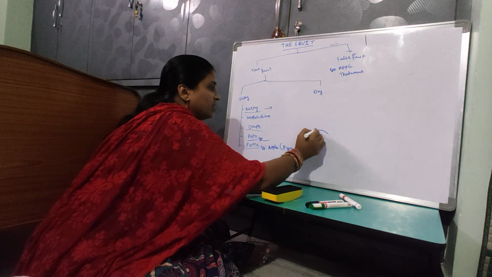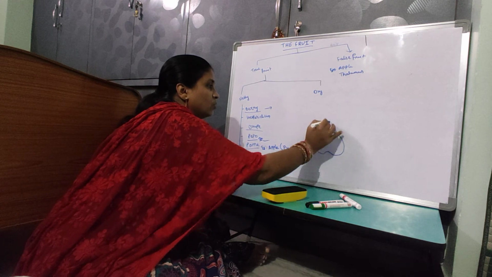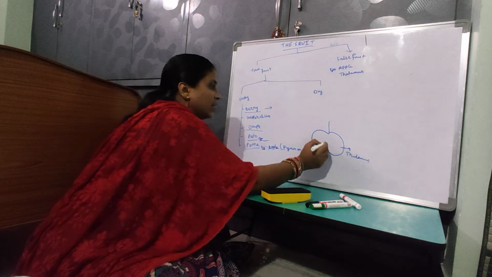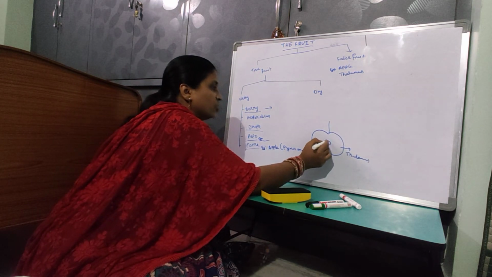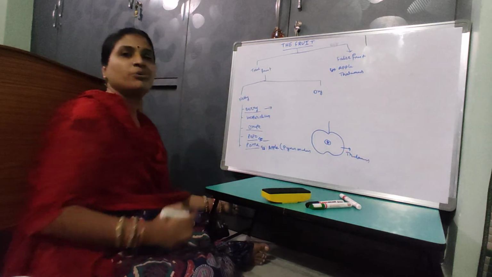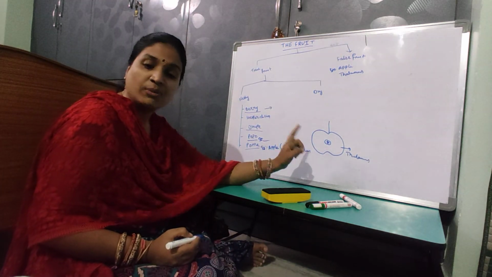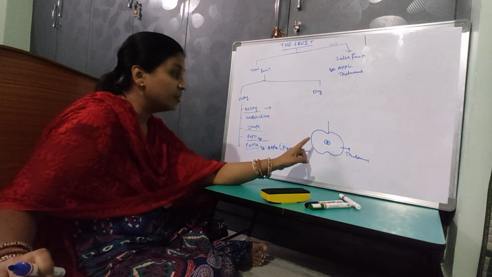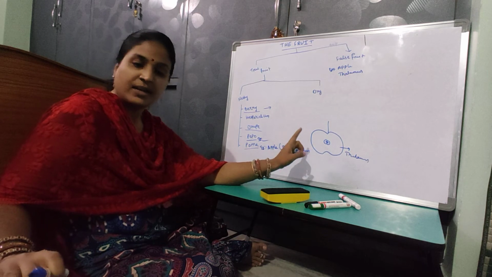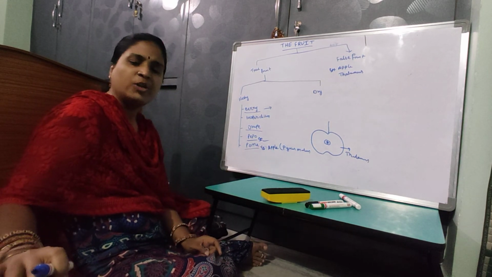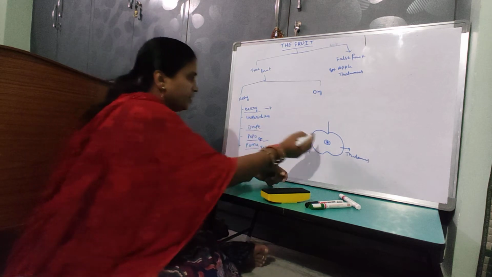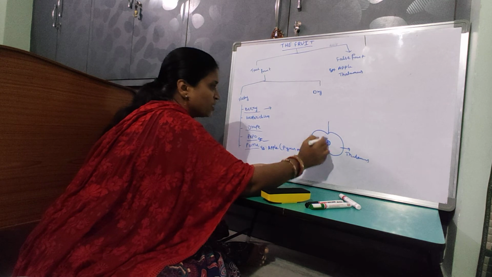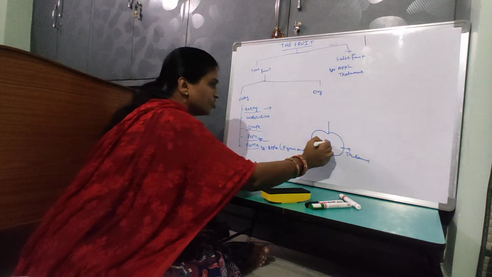So if we cut the apple, this edible portion is the thalamus, the false fruit. Here the true fruit is present. It is a bi or multilocular ovary, and a bi or multicarpellary gynoecium is present. Then it has the fleshy thalamus. Endocarp is cartilaginous. This is the endocarp. The true fruit is present, this is the true fruit.